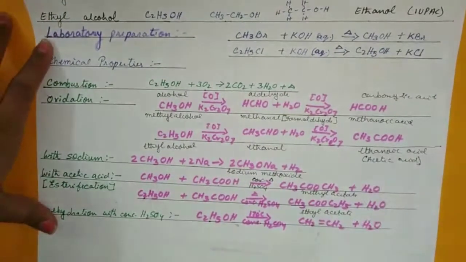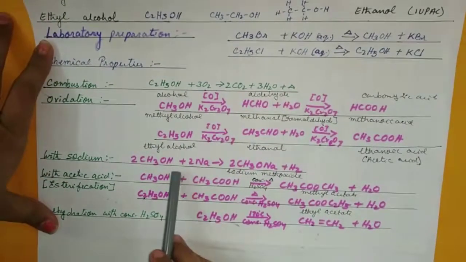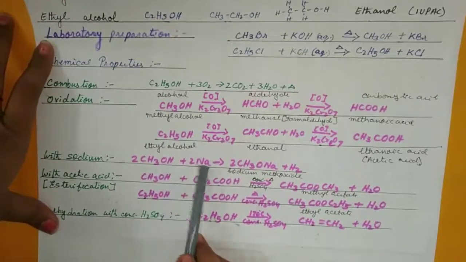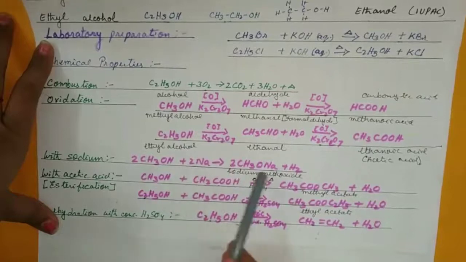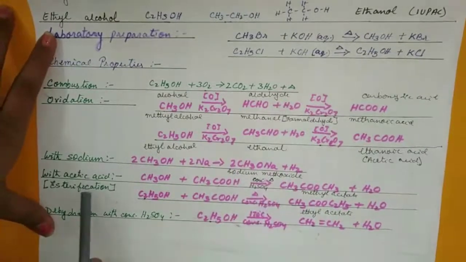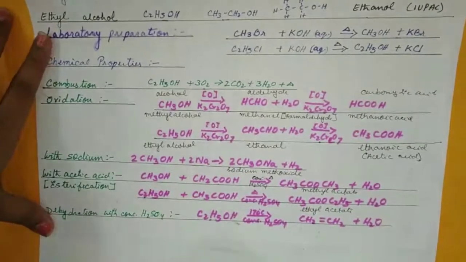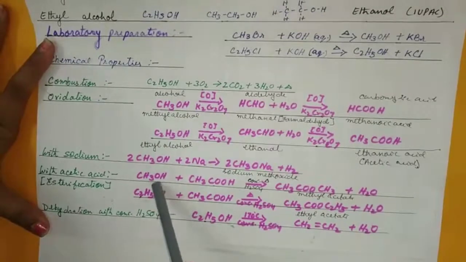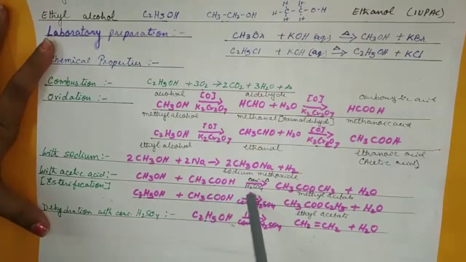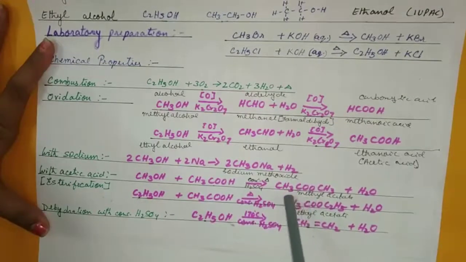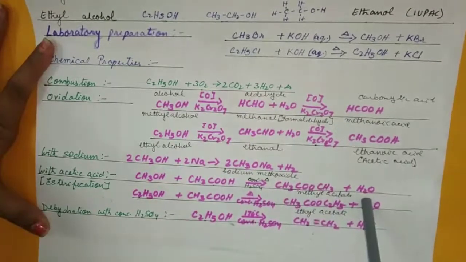With sodium, hydrogen is removed. Sodium metal will remove hydrogen and you get sodium methoxide. With acetic acid, this is esterification, where you get a fruity smell of ester. Any alcohol with acetic acid and heat in the presence of conc H2SO4 will give you methyl acetate, an acetate group, and water.